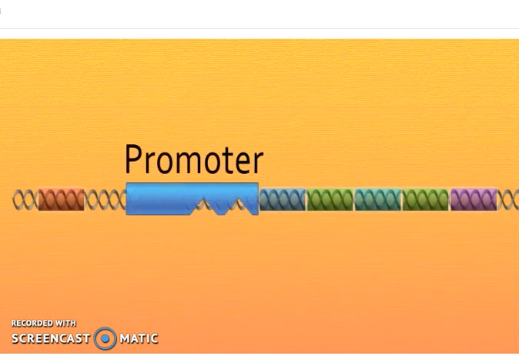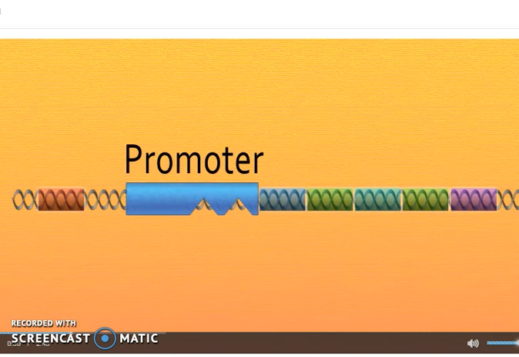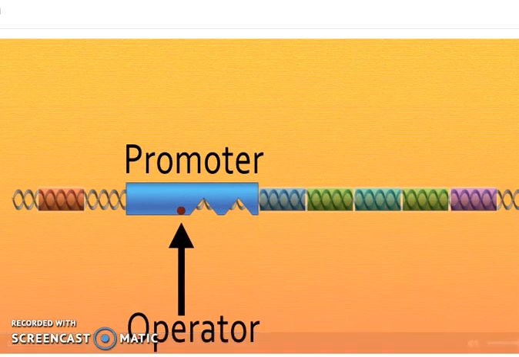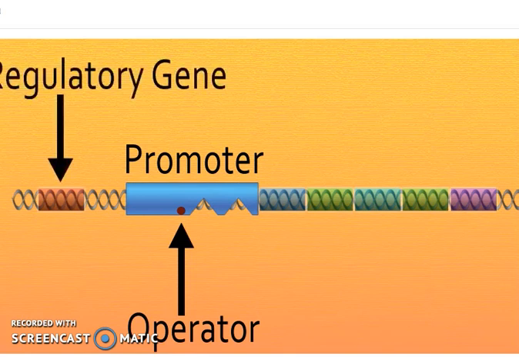The operon is made up of the promoter. This is the segment of DNA that is in front of the genes coding for proteins needed in the metabolic pathway. The operator. This is a part of the promoter where RNA polymerase binds and starts transcription. The regulatory gene. This is usually located before the promoter, and it's a gene that codes for a regulatory protein that keeps the operon on or off. The gene or genes coding for our proteins.